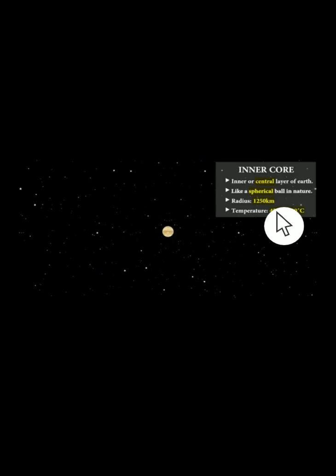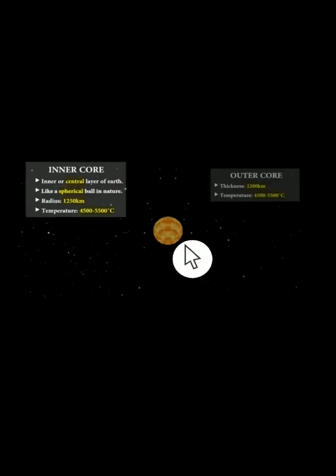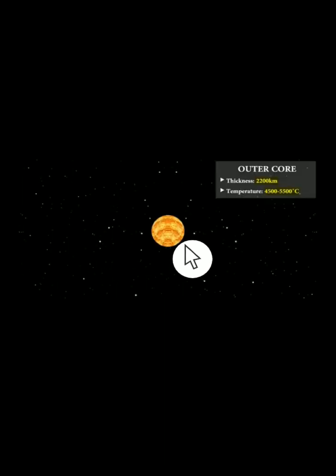So here I have the inner core. It's the innermost part of the earth. It's like a spherical ball in nature. Spherical means it's round. It has a radius of about 1250 kilometers. And this is the inner core. Next we have the outer core. This has a thickness of about 2200 kilometers, and it has a very, very high temperature of 4500 to 5500 degrees Celsius. So this is the outer core above the inner core.